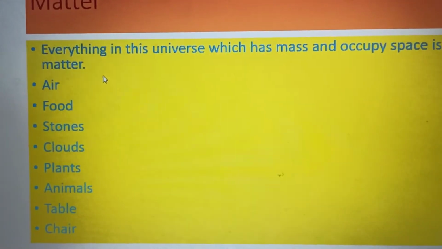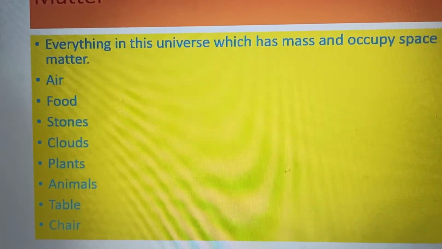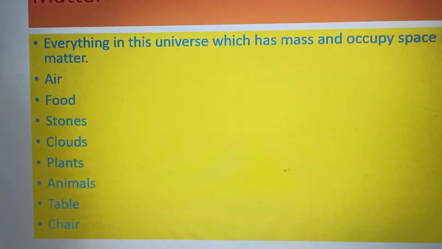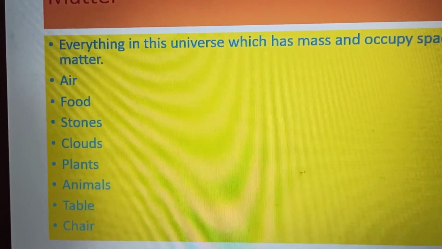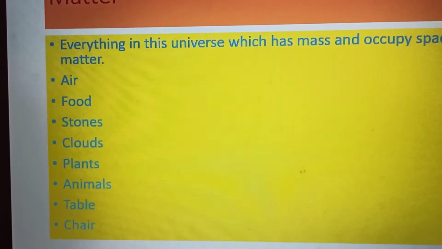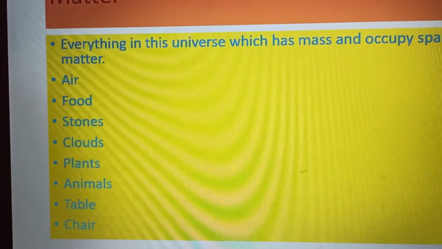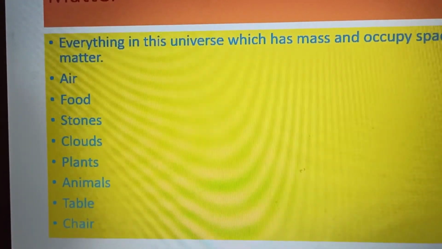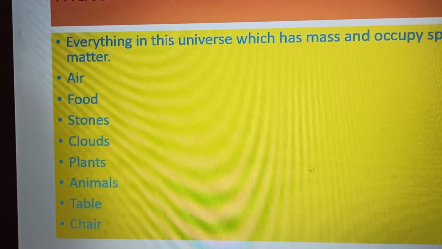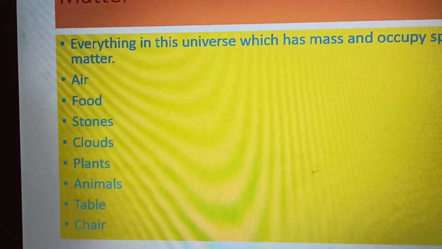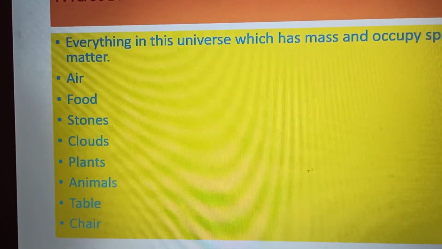If you see in your surroundings, the air is present. You can't see it but you feel it. But air has mass and occupies space, so it is considered as matter. Food we eat also has mass and occupies space, means it is matter. Stones, clouds, these all are considered as matter.